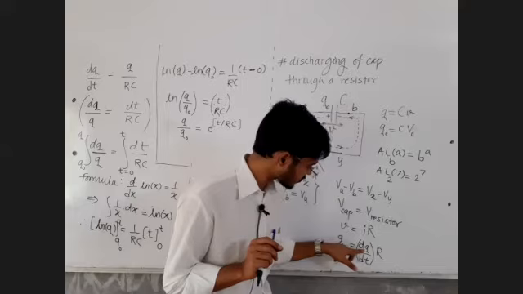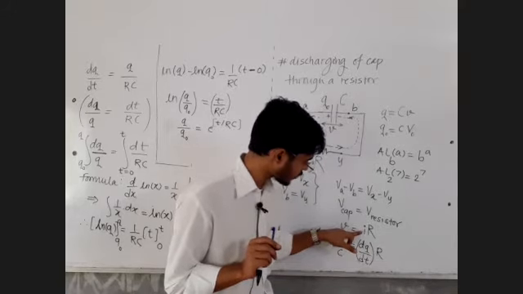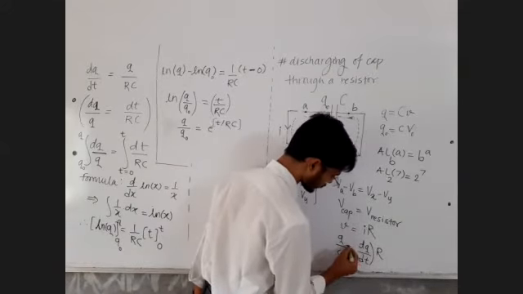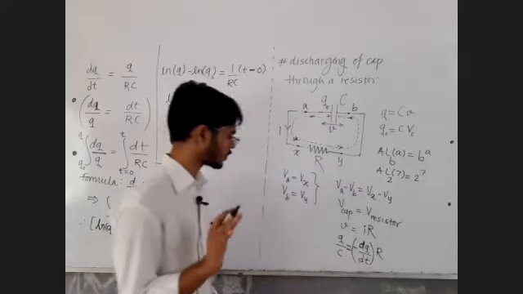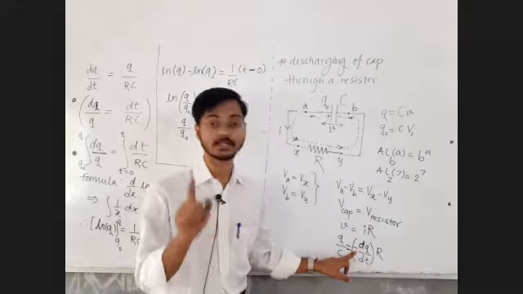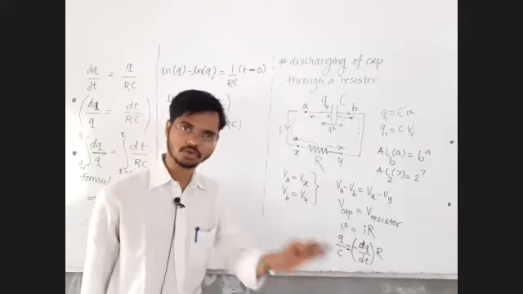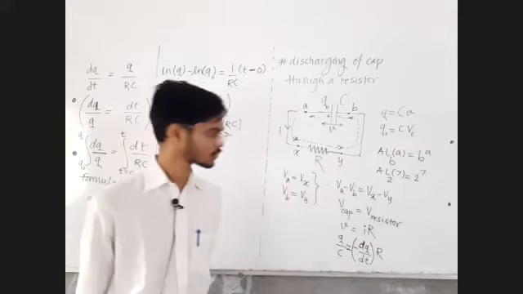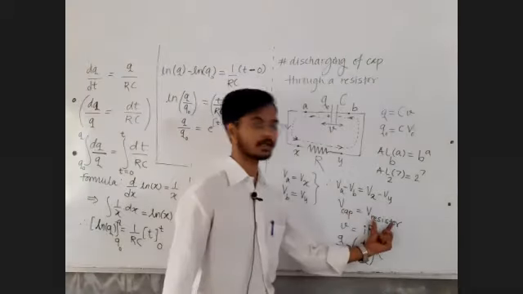Charge stored on the capacitor goes on decreasing, so dq is a negative value, and we want the current value to be a positive number. So the substitution itself should be like this, because mathematics says positive equals positive. For a discharging circuit, we have to remember that current is to be replaced by minus dq by dt, wherein charge on the capacitor goes on decreasing, so as to get a positive number, so as to get a numerical value. Because we have equated this number equal to this number.